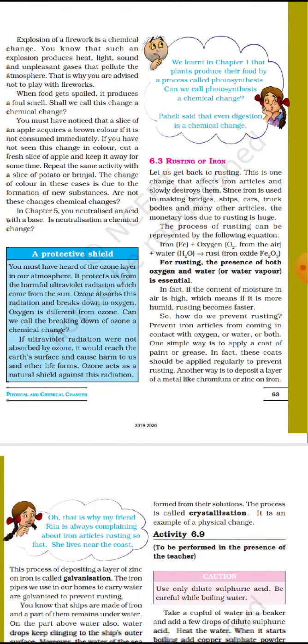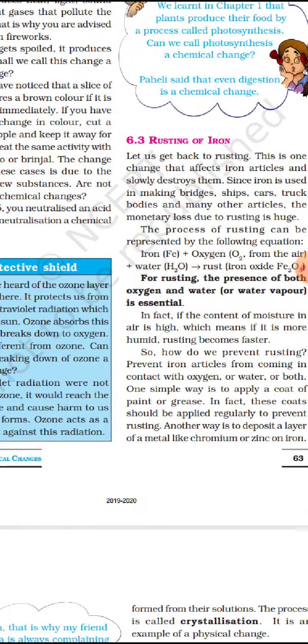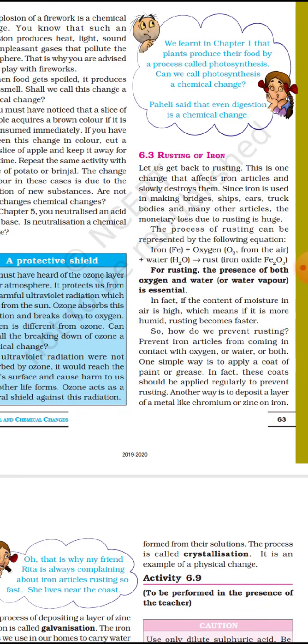Let us go back to rusting: where does it take place? Since we use iron in many places, rusting takes place there. Iron is used in making bridges, ships, cars, truck bodies, and many other articles. So, what are the things necessary for rusting? The presence of both oxygen and water is essential. Then only rusting takes place. So iron with oxygen and water results in rust.